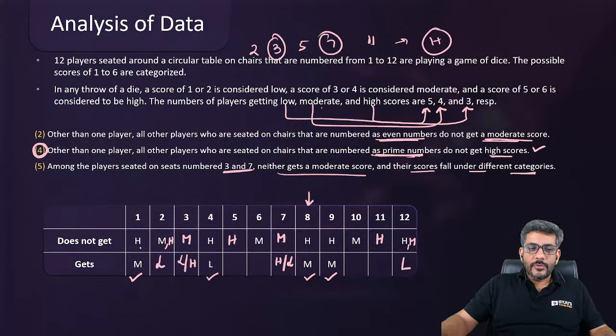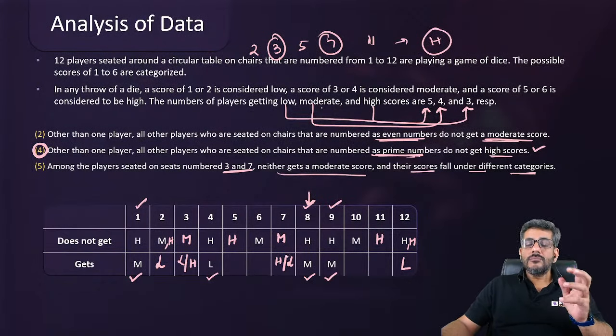How many moderates do we have? We have one moderate as this guy. We have one moderate as this guy. We have one moderate as this guy, right? So इसका मतलब अब मुझे एक और moderate चाहिए. Who can be that moderate person? Can I say that person can be either 5 or 11, right everyone? Either 5 or 11 can be that moderate person.